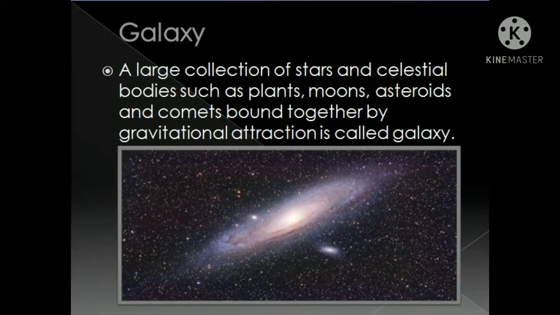Galaxy. A large collection of stars and celestial bodies such as planets, moons, asteroids, and comets bound together by gravitational attraction is called a galaxy. Galaxies can be classified on the basis of their shape, like elliptical, spiral, and irregular. Our solar system is located in a spiral galaxy known as the Milky Way.